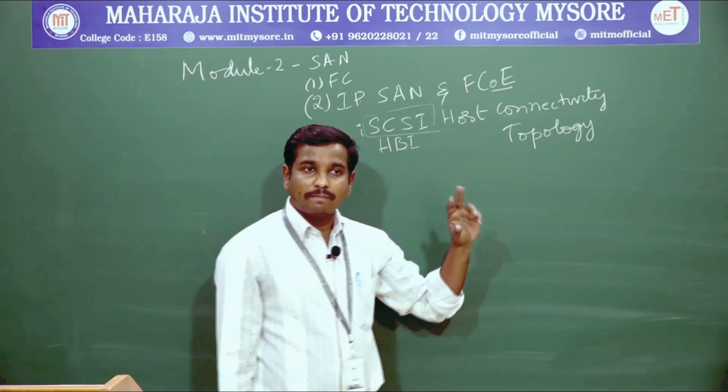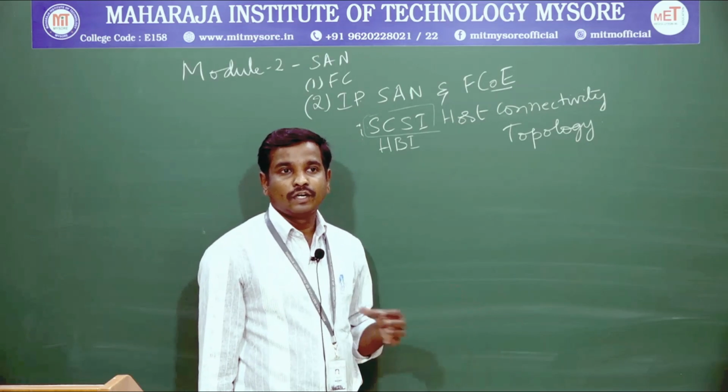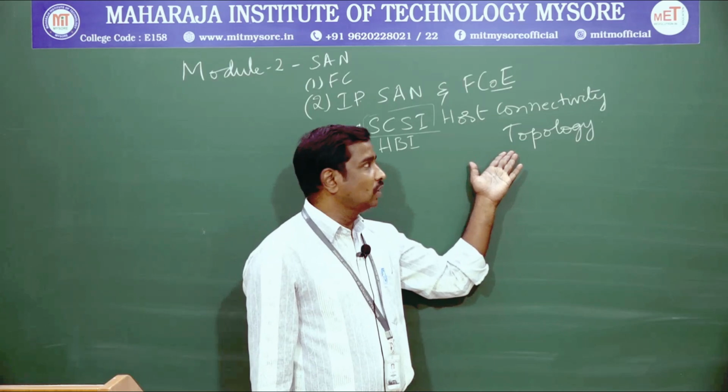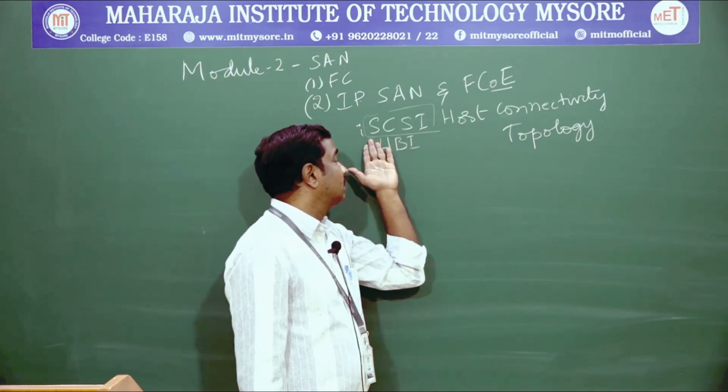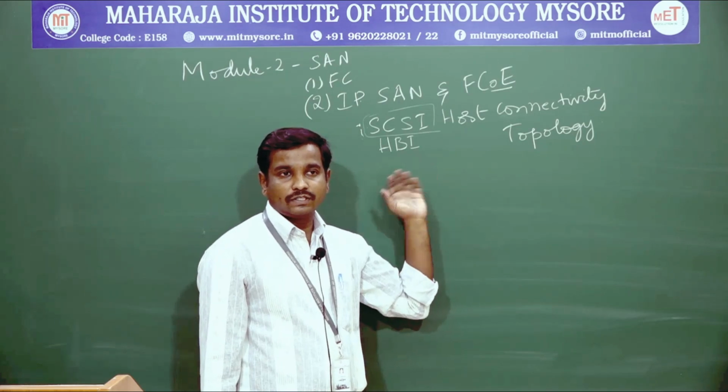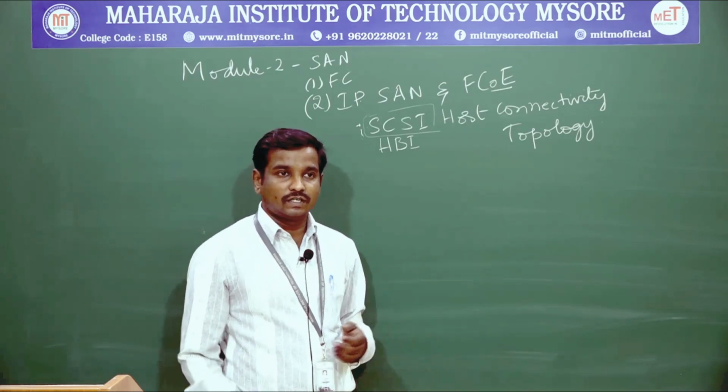Like that we combine different types of combinations, and we will discuss how the topology is connected whenever we are making an internet protocol storage area network.